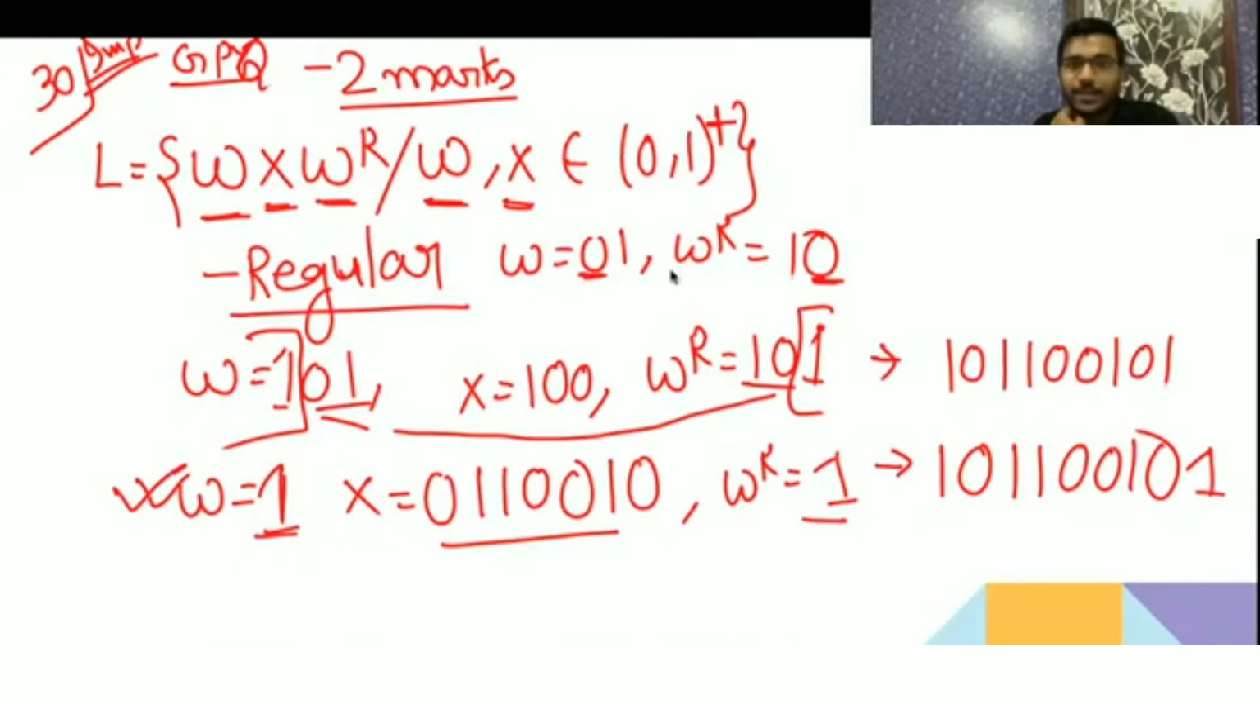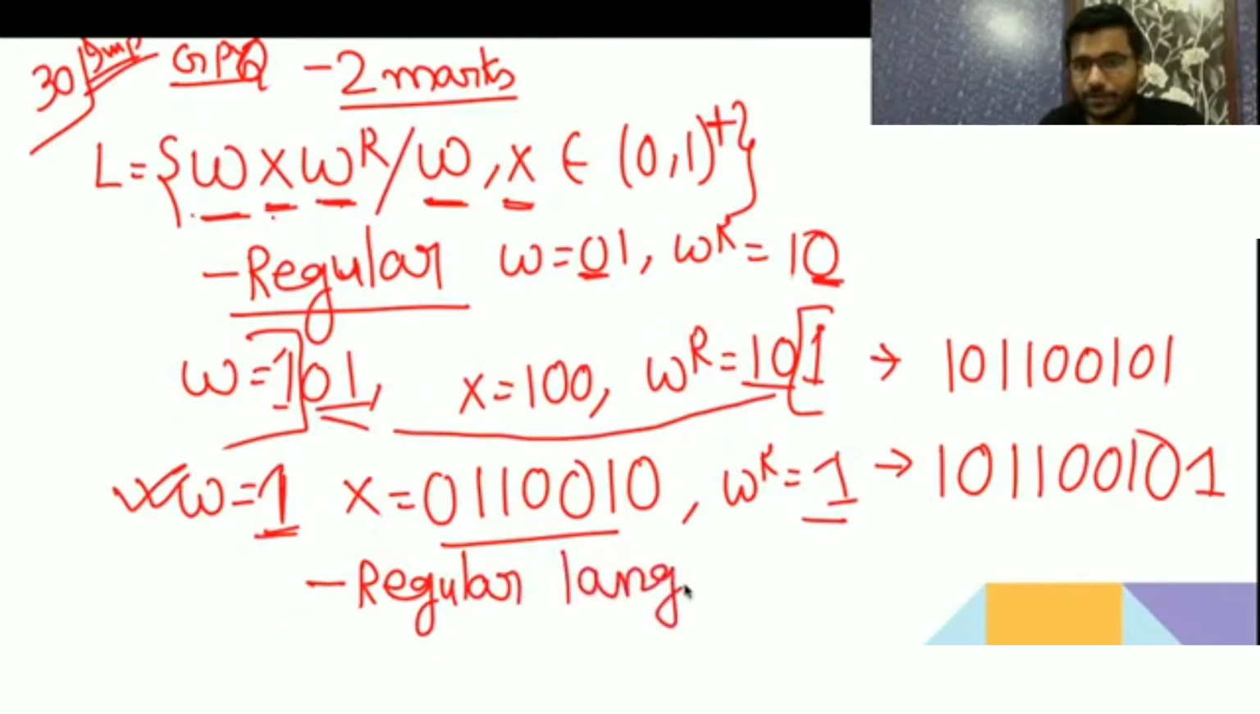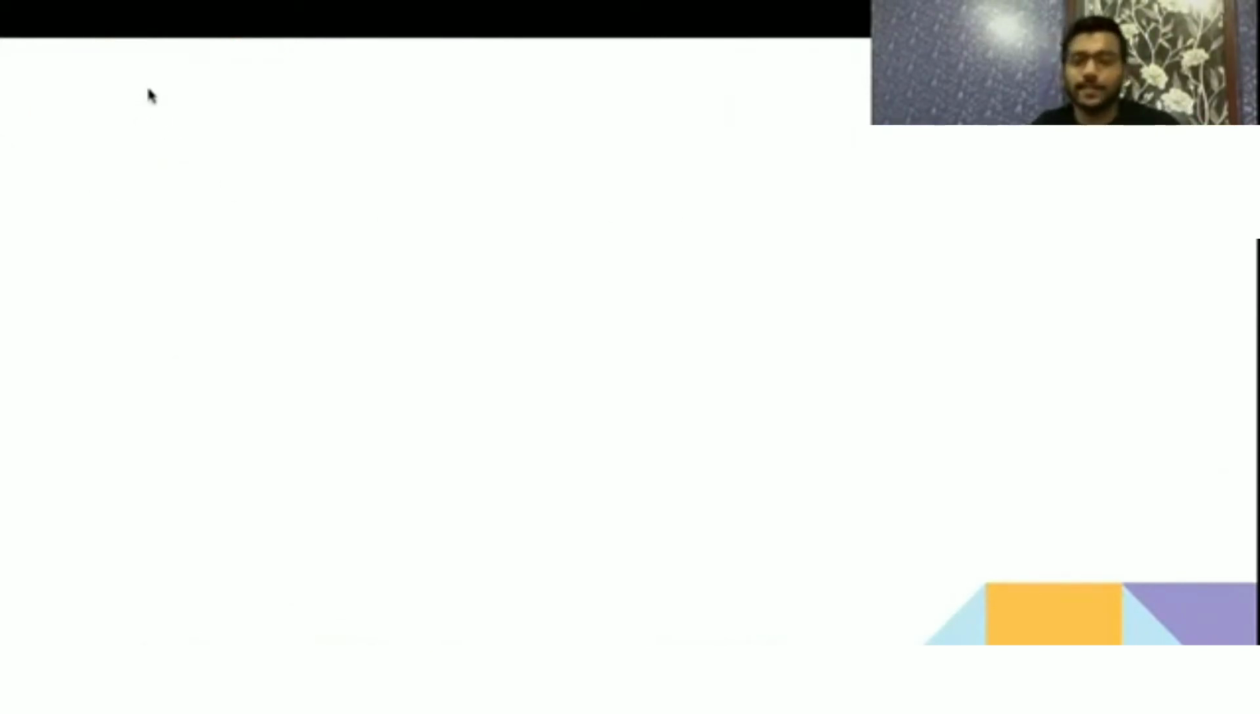So it starts and ends with the same symbol, and in between it can have any string. The restriction is that the length of the string should be greater than or equal to 3, because W should have at least one symbol, X should have at least one symbol, WR should have at least one symbol. It is a regular language. Anyone having doubt here?